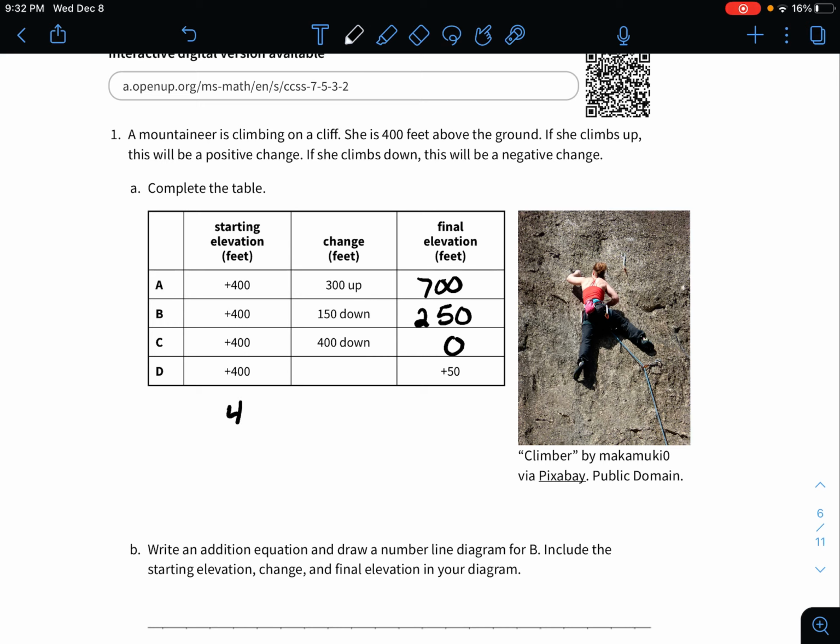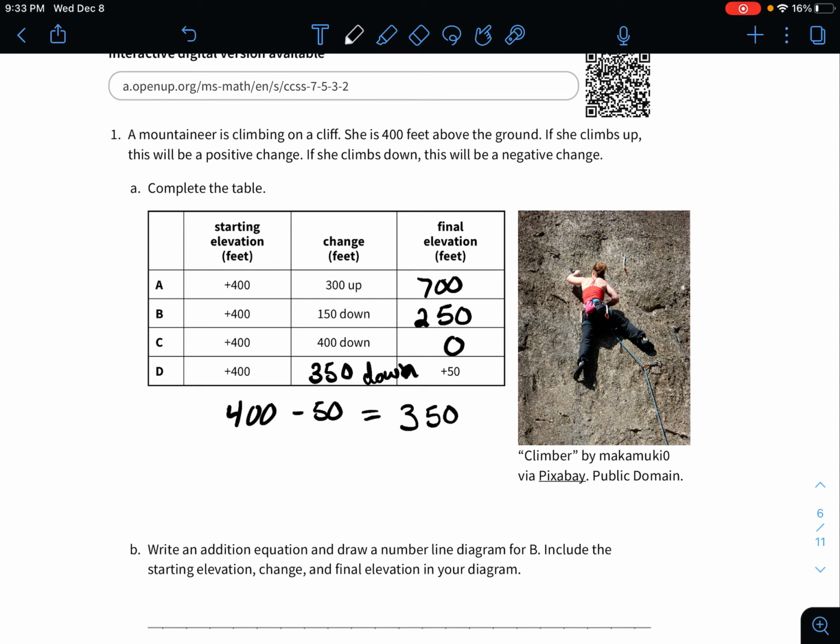So what we can do here is take 400 minus 50, and that will give us 350. Okay, so 400, and then we go 350, and we would go down because we're at 50. So we took away 350 feet. So that would be 350 feet down.